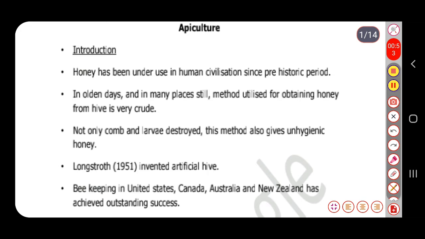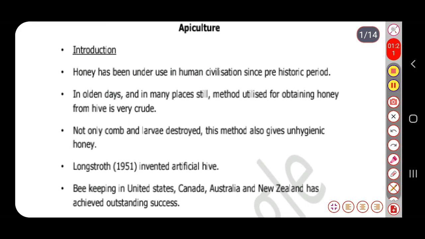Before learning apiculture, we should know its meaning. It is the process of rearing and caring of the honeybee. No doubt, whatever species is used for this purpose, we will see in our next slide also. But in short, we can say that it is the rearing and caring of the honeybees.